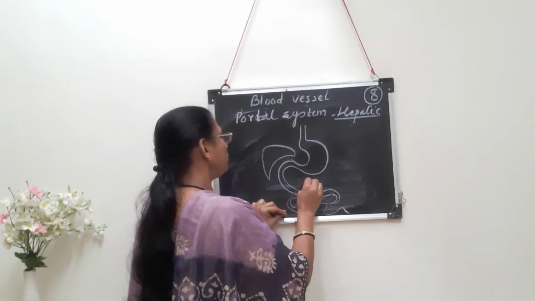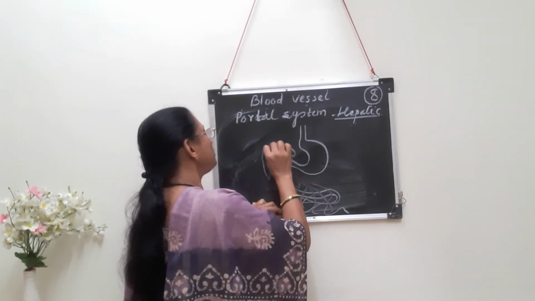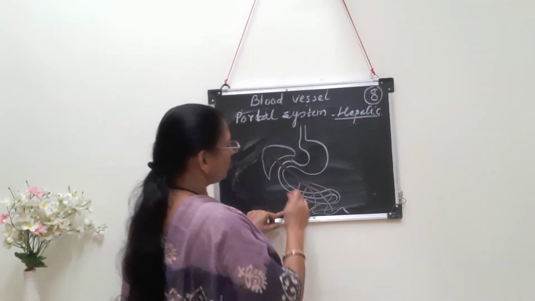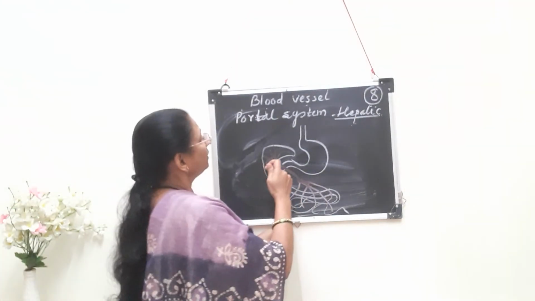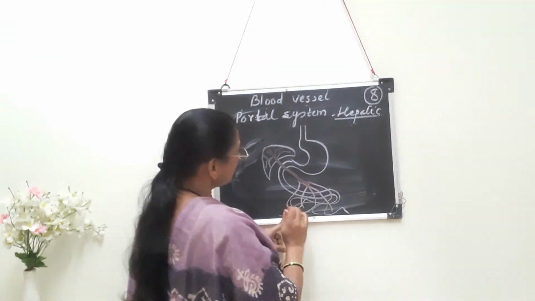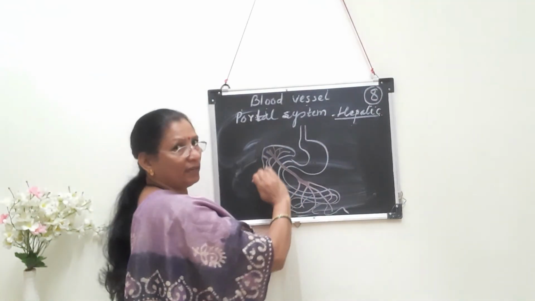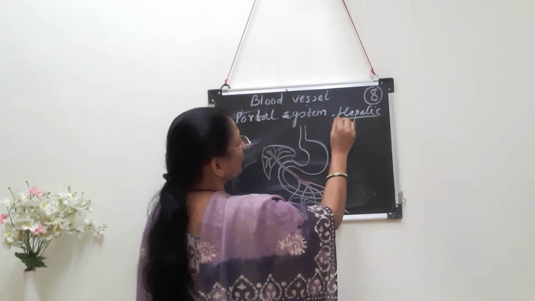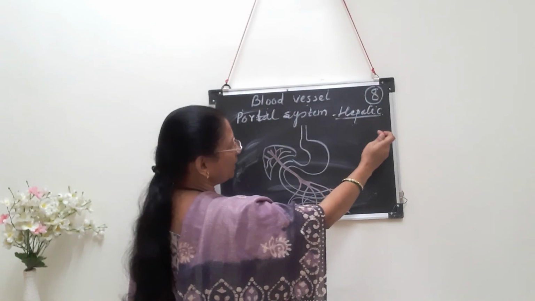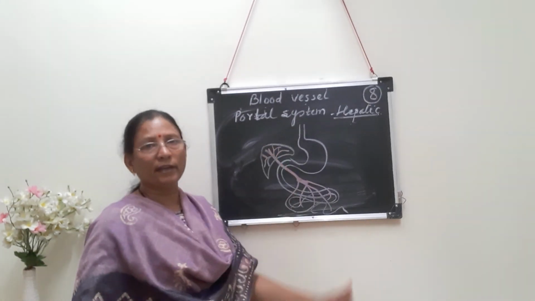Then all these capillaries join together and enter the liver, and again here they form a capillary network. For what? Whatever useful substances are brought by this hepatic portal system, in the liver it will be analyzed whether to metabolize, whether to remove, or what to do. So a portal system starts in the form of capillaries in one organ and ends in the form of capillaries in another organ. This is the example, the hepatic portal system. Hepatic means liver.